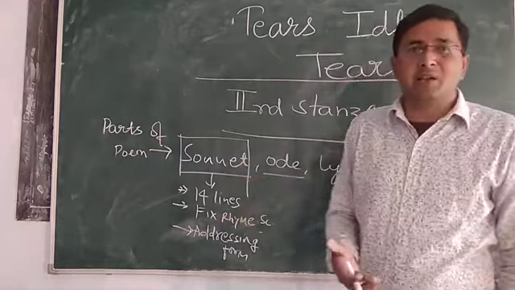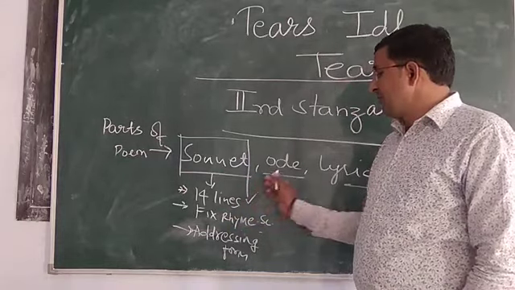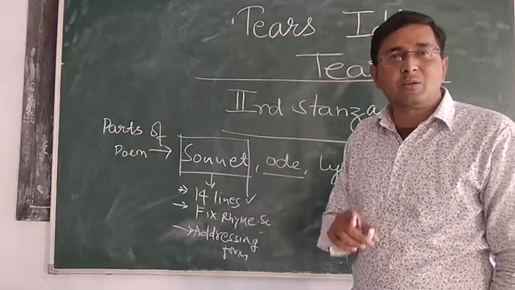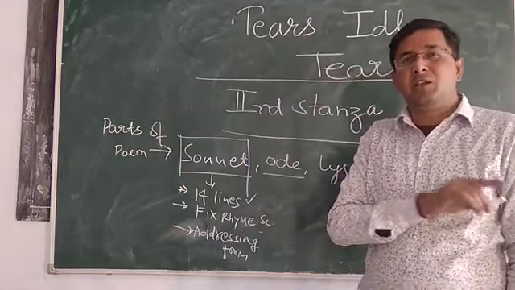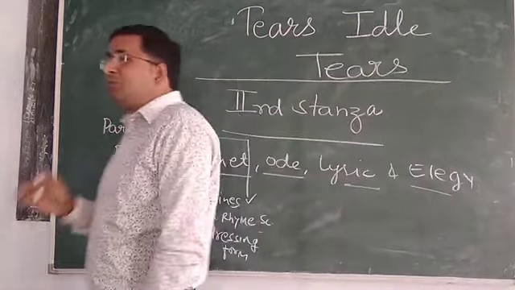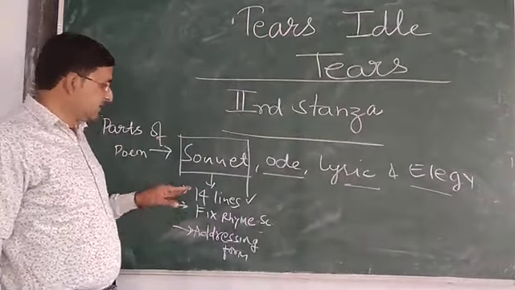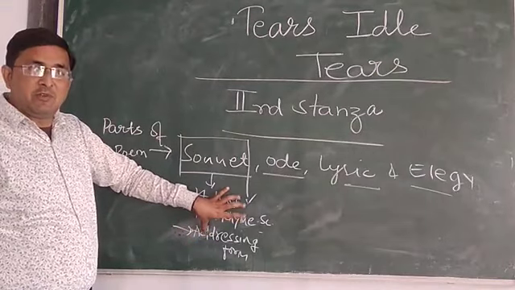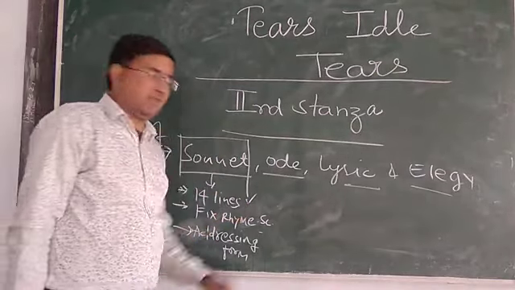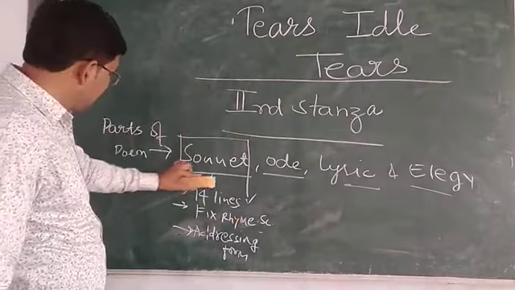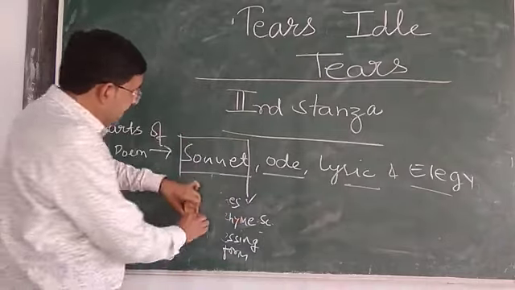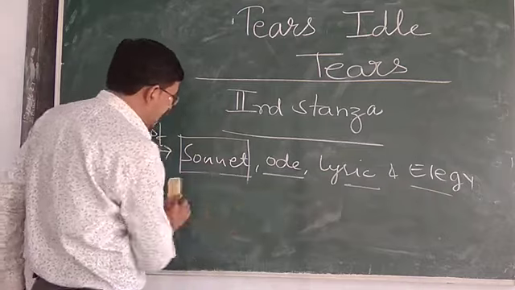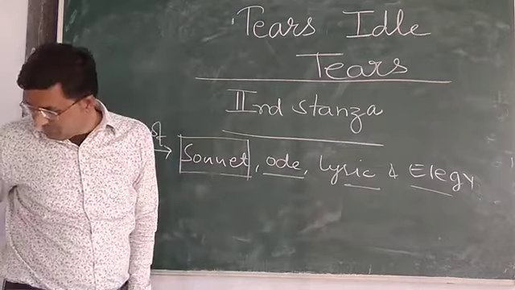Commonly we say that a sonnet is a poem of 14 lines. No, not every 14-line poem is a sonnet. It must satisfy 3 conditions. After completing all 3, we will call a poem a sonnet. The first condition is 14 lines, but it is not the only condition. It is a mandatory condition. So this is the sonnet.